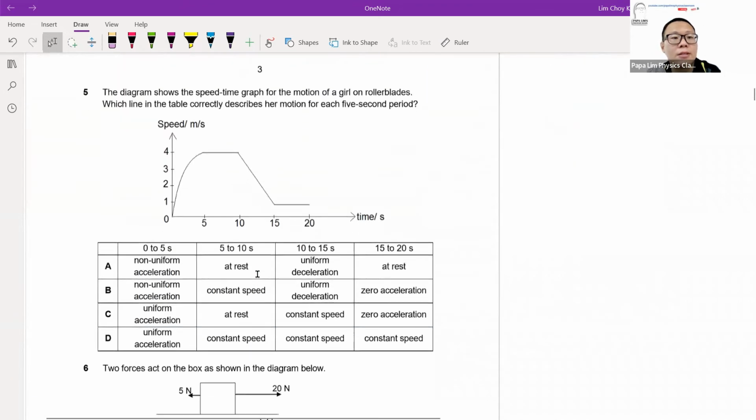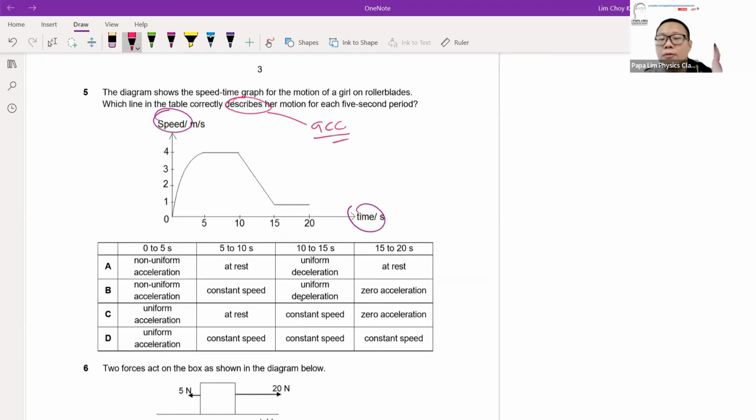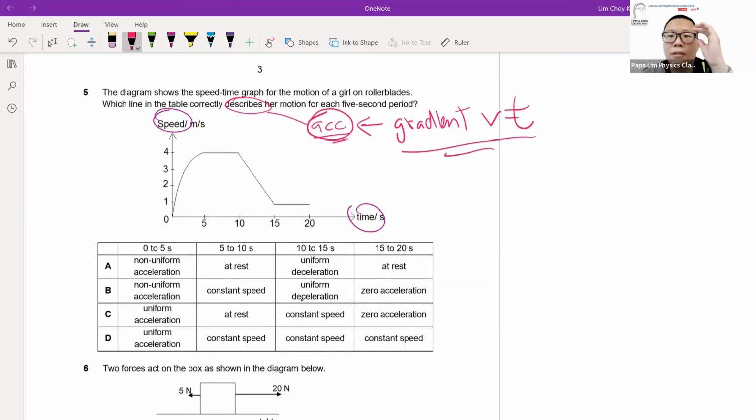Now, question 4 is a description of the graph. Like I mentioned before, to describe a velocity-time graph, we always describe the acceleration. And when we look at acceleration, we are looking at the gradient of the VT graph. The technique of describing is quite standard: you look at it from the perspective of the gradient of the velocity-time graph, because the gradient of the velocity-time graph is acceleration.